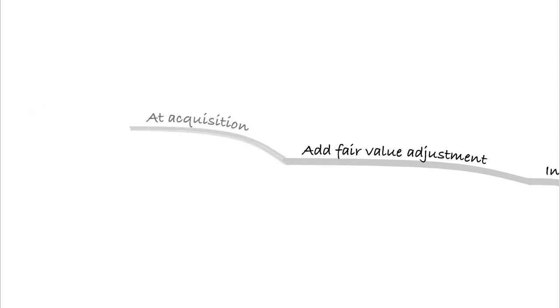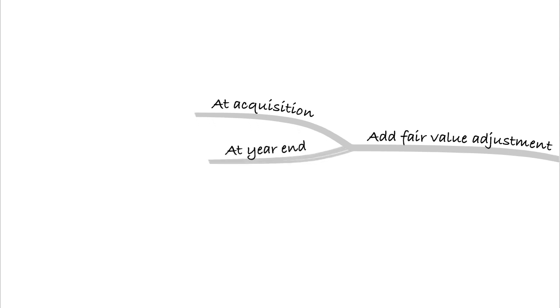We'll do this both at acquisition and at the year end, unless they've already adjusted for it by the year end. So we add the fair value adjustment. So in our working two, we have our shares, our reserves at the acquisition date and at the reporting date. We'll now have another line below that that says fair value adjustment.